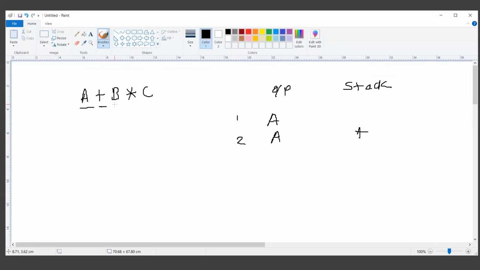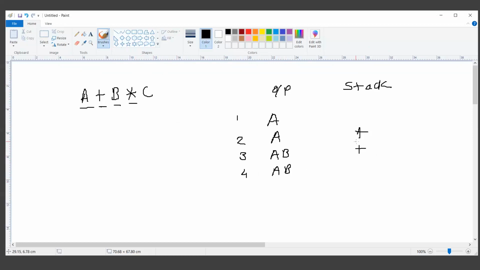In the third step, we will scan B. So in the third step, AB will be the output, and there is no change on the stack. We are writing plus as it is. In the fourth step, again we are scanning an operator. There is no change directly on the expression right now because we have scanned an operator. So AB is there as it is. Now we will again compare. We have scanned the multiplication operator. Now let's compare multiplication with the plus operator.